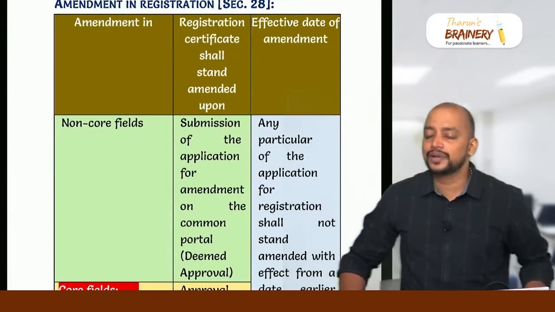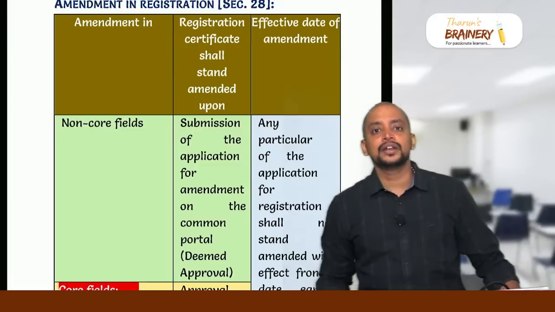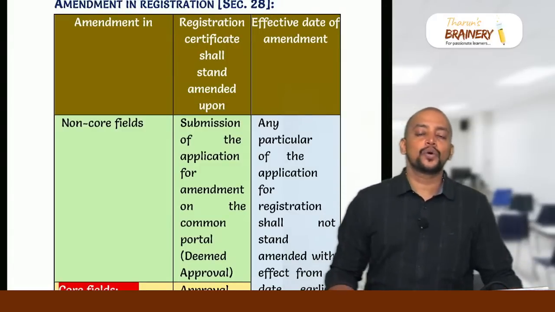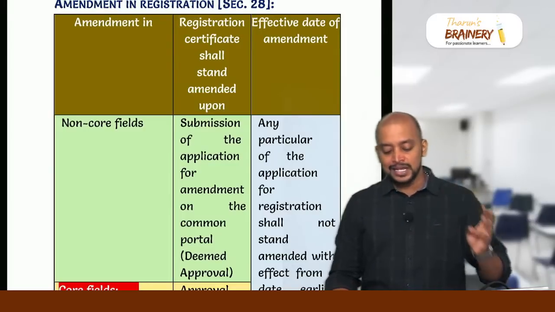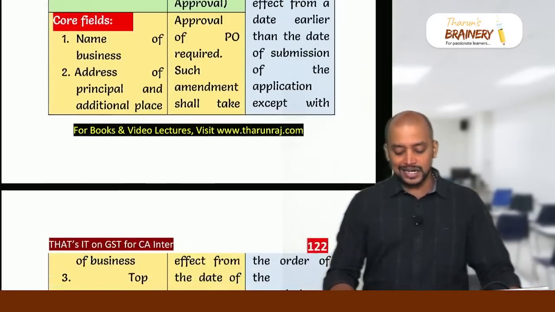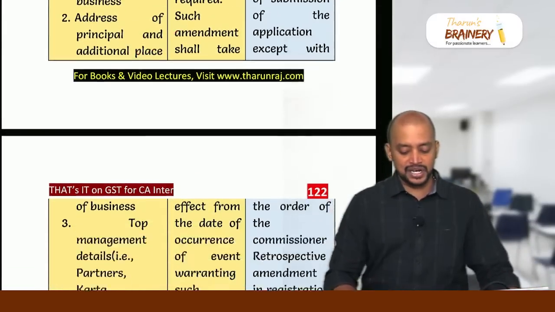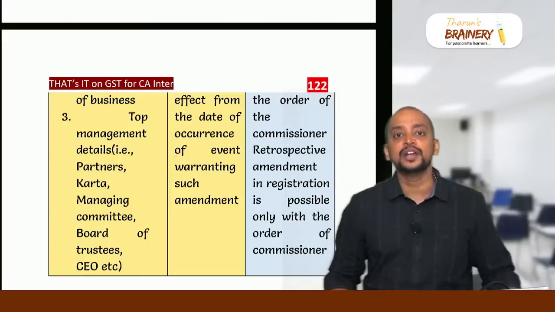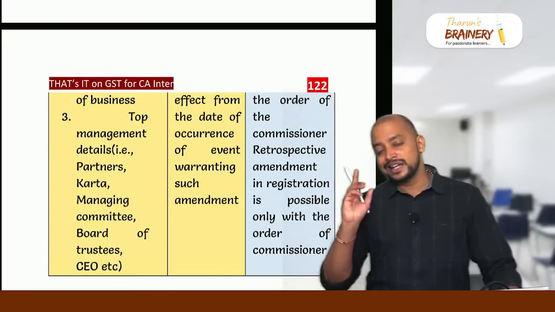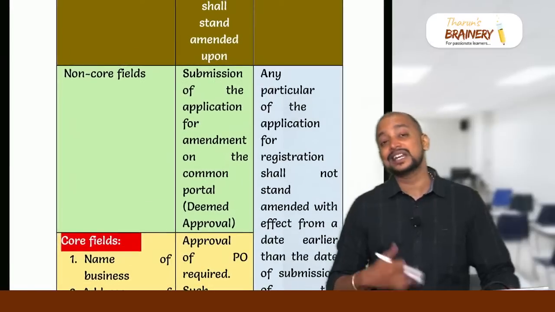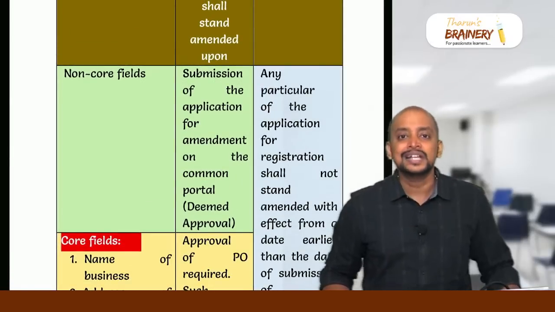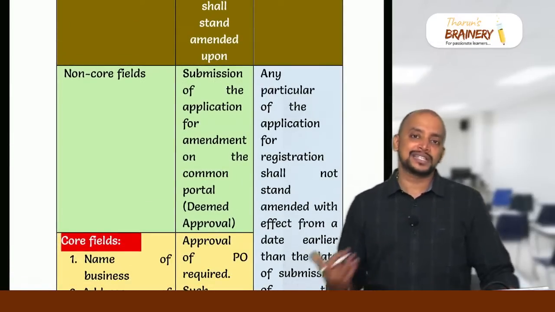Then section 28, amendment in registration. Whenever there are changes in core fields and non-core fields, amendment in registration will happen. What are considered as core fields? Change in name, change in address, and change in top management are known as core fields. Any change in a core field is subject to approval by the proper officer. But apart from that, any other change is known as non-core field: change in bank details, change in mobile number, change in email ID, etc.